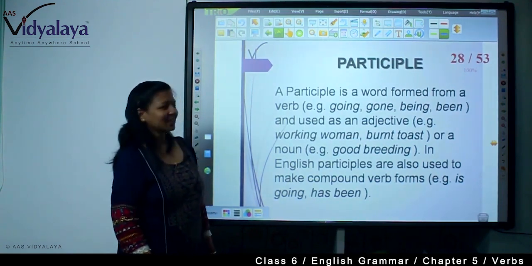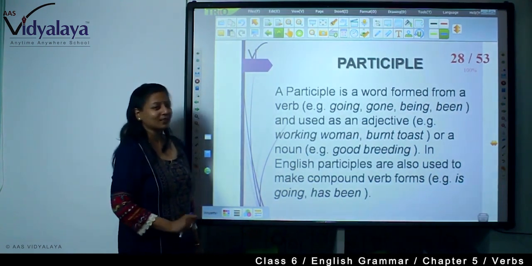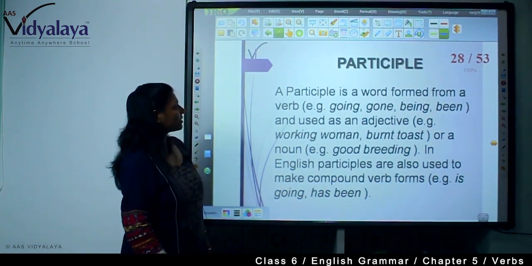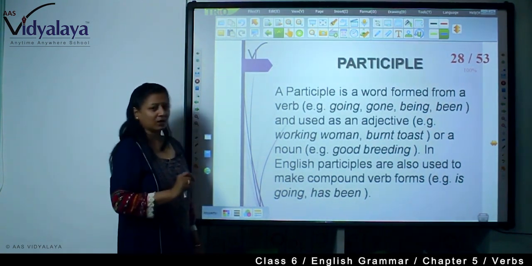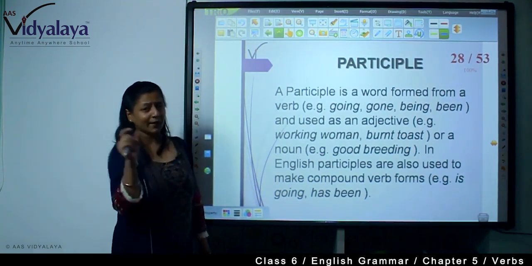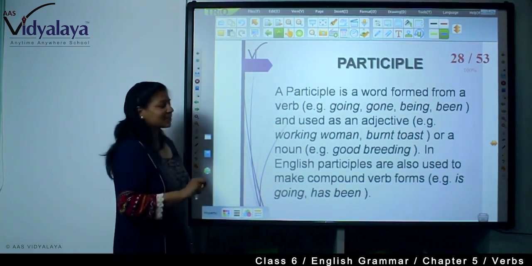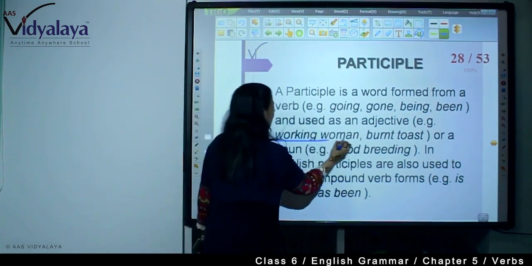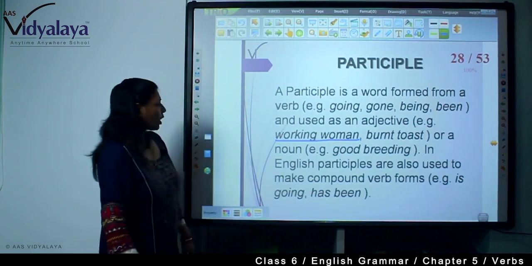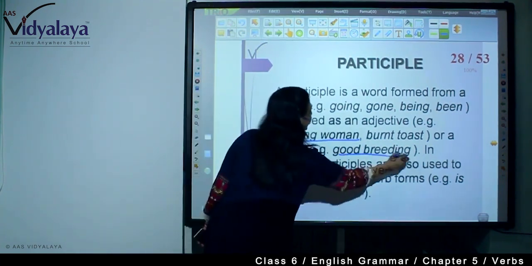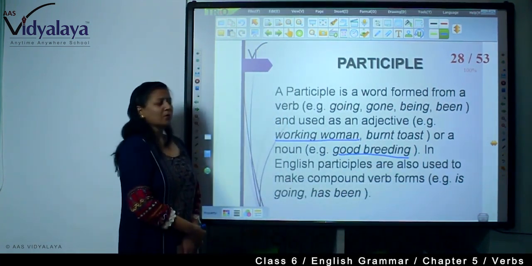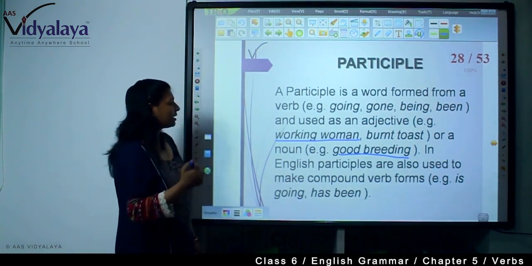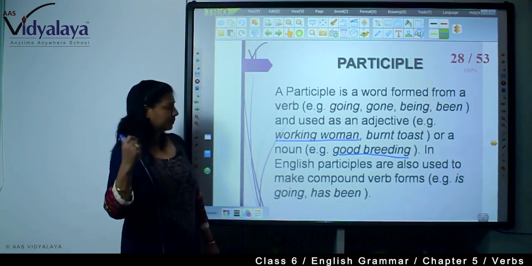Now, here we are seeing one more thing, that is participle. So, what is the participle? A participle is a word formed from a verb, from the main verb, going, gone, and used as an adjective. Working women, for example, what women? Working women. Or a noun, good breeding. So, participle is used as an adjective like working women, or as a noun, that is good breeding.